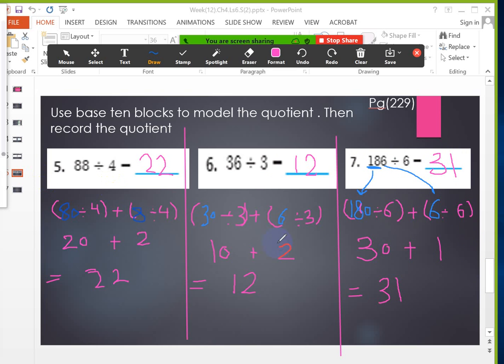Girls, if you finish, please tell me on the chat box, type 1. If you don't finish, please also tell me, and type 0, to do the exercises as homework, because we have, I think, 10 minutes in our session. All of you finished? Okay, I think all of you finished.